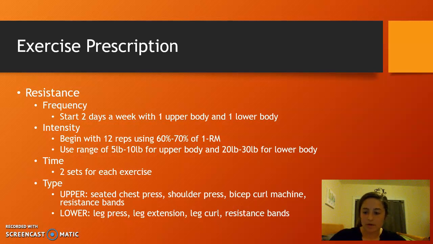Type, for her upper body, we're going to do seated chest press, shoulder press, bicep curl machine, and resistance bands. And then lower, leg press, leg extension, leg curl, and resistance bands to get all the major muscle groups.